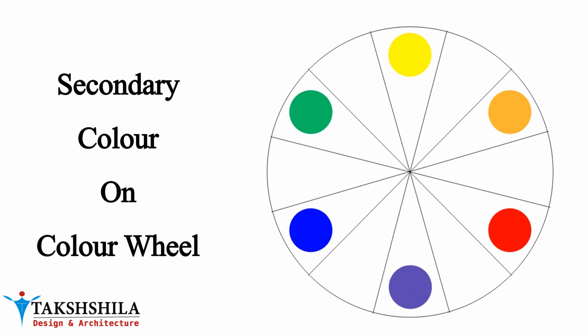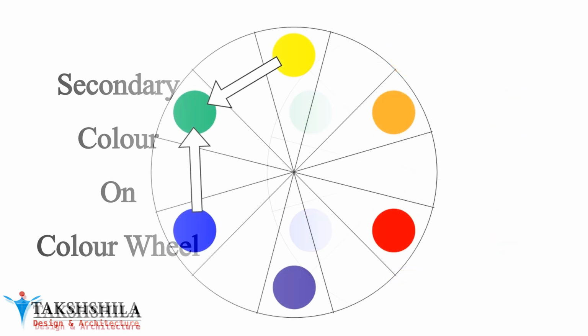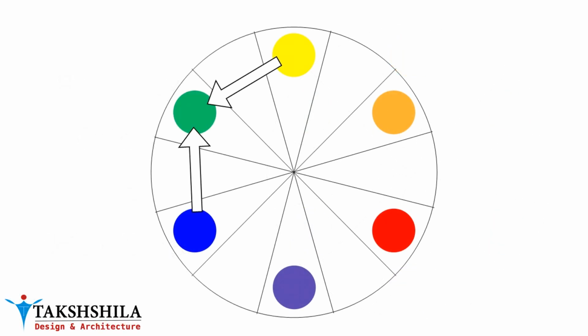So now, this is the position of the primary and secondary colors on the color wheel. Here we can see that when we mix two primary colors, yellow and blue, we get green, which is a secondary color.